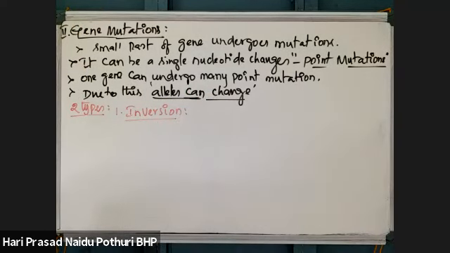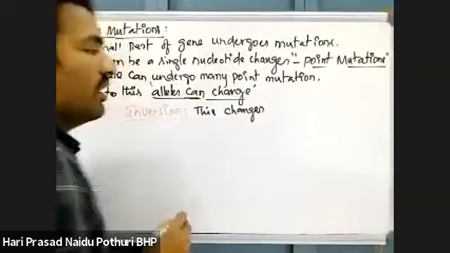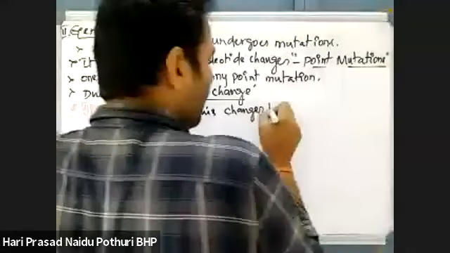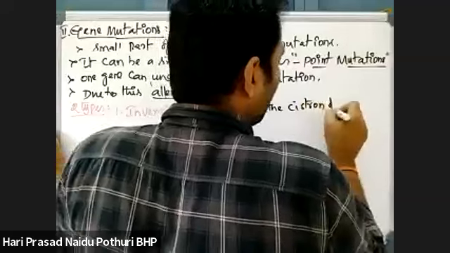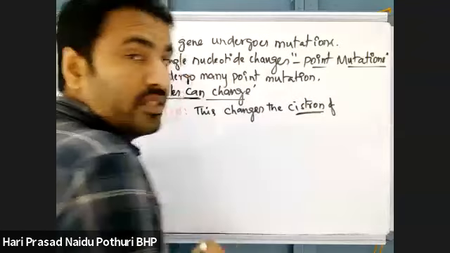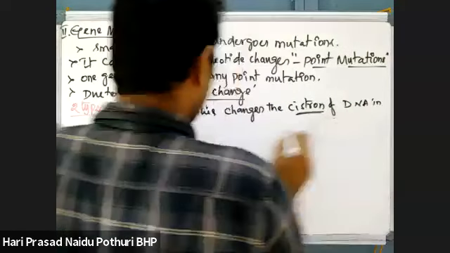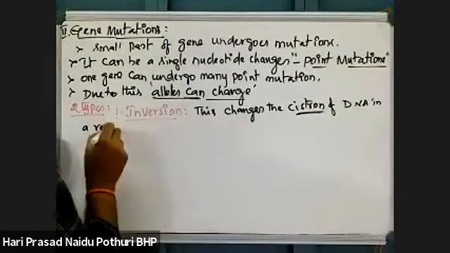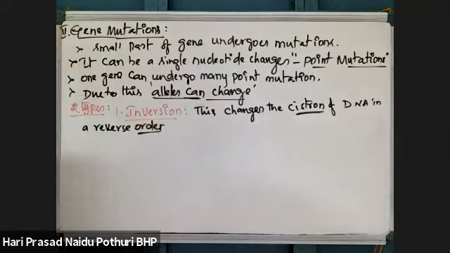Inversion. What does inversion mean? Inversion changes the system of DNA. What is a system? System means a functional unit of DNA. The system of DNA is placed in a reverse order.